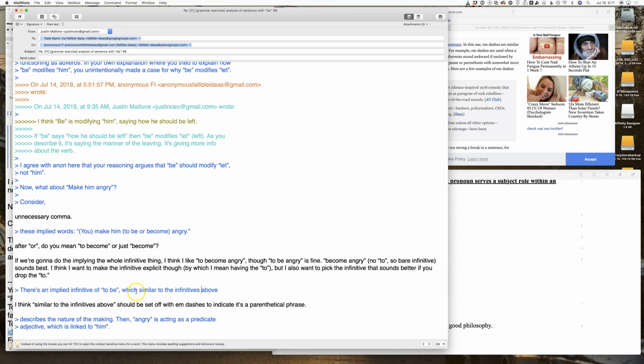There is an implied infinitive of to be, which, similar to the infinitives above, describes the nature of the making. Then, angry is acting as a predicate adjective, which is linked to him. I get the analysis, I think, but it seems overly complicated.